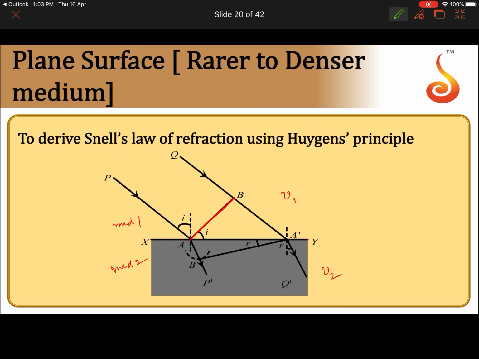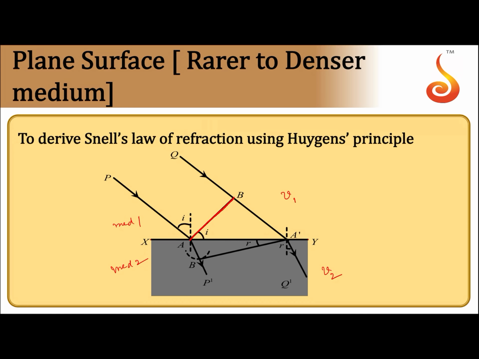Notice one thing, whenever you draw the wavefront, the rays and the wavefront will always be perpendicular to each other. The direction of the wavefront will always be perpendicular to the direction of propagation of the wave, that you can notice here. So AB is the incident wavefront. Then when the end A of the wavefront touches the surface, end B of the wavefront is still in the first medium. Let us say the first medium is air, the second medium is water. So point A has already reached water, but point B is still in air.